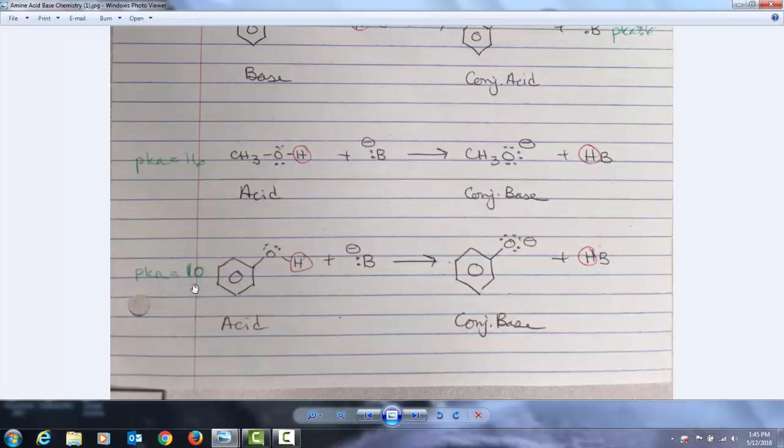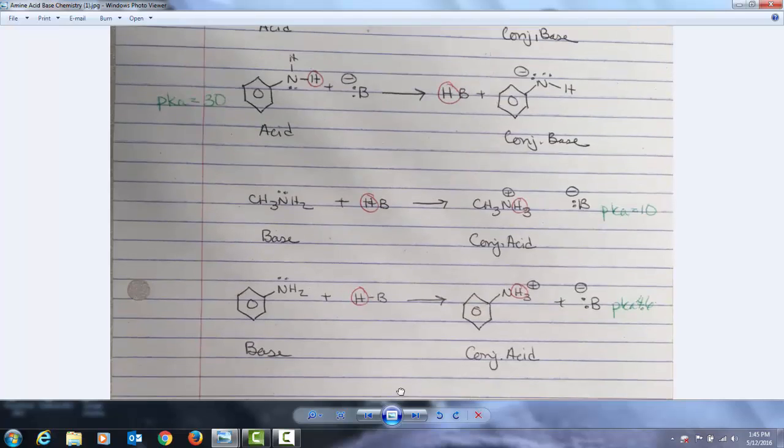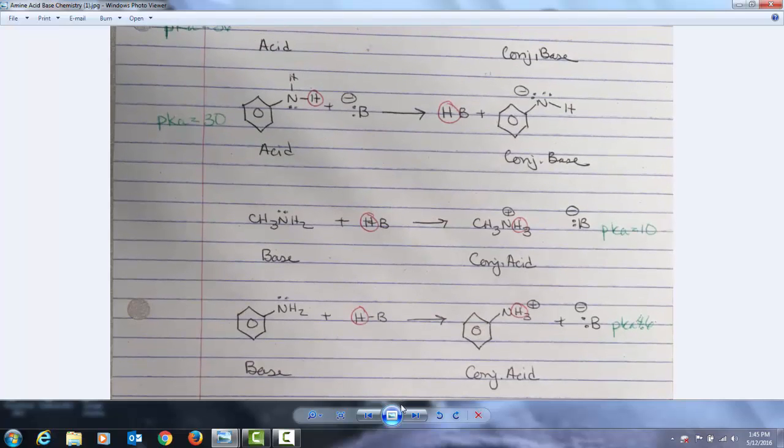I hope this video helps a little bit with some of your issues with acid-base chemistry and understanding when we're talking about phenols as acids, or if we're talking about their conjugate bases, but especially this issue with when an amine is acting as an acid or when the amine is acting as a base. You're going to need to understand pKa's for the acids, be they the acid itself or the conjugate acid of the amine. And you need to know if they are becoming weaker or stronger just by understanding trends.